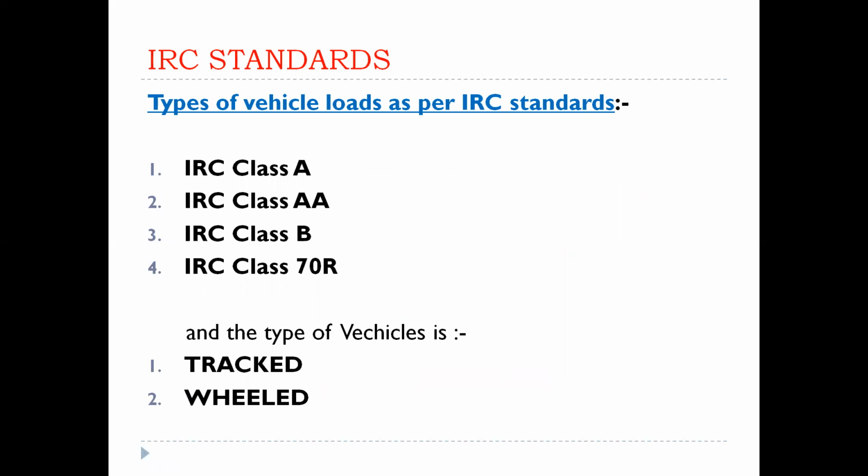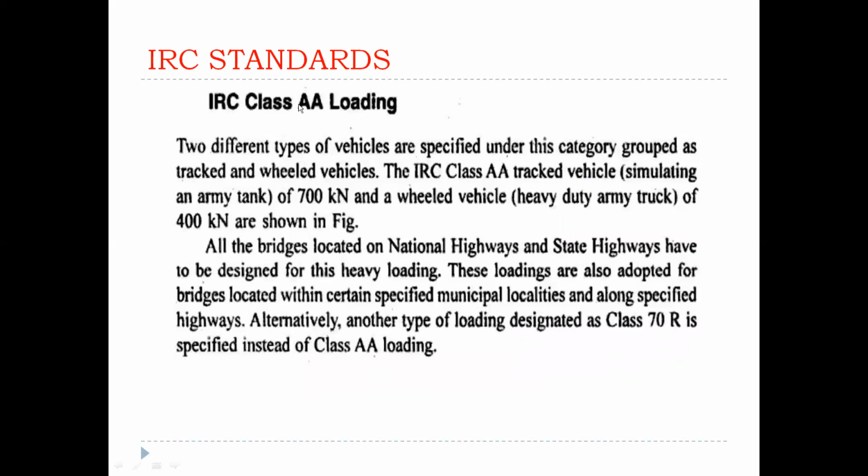Next, the second one is IRC class AA vehicles. AA vehicles are either tracked vehicles or wheeled vehicles. Clear? IRC class AA loading. In this case, two different types of vehicles are specified under this category, grouped as tracked and wheeled vehicles. Clear? Previously, IRC class A loading was only wheeled vehicles, clear, wheels, axles. And in IRC class AA loading there are two types, that is tracked vehicles and wheeled vehicles, clear.